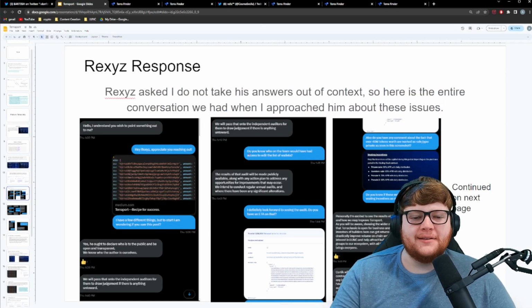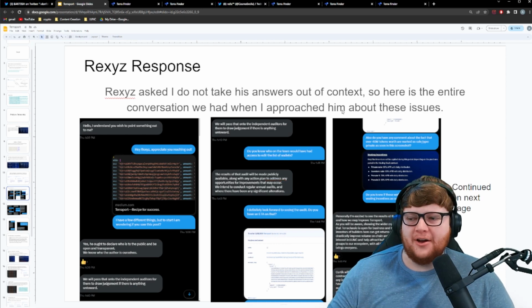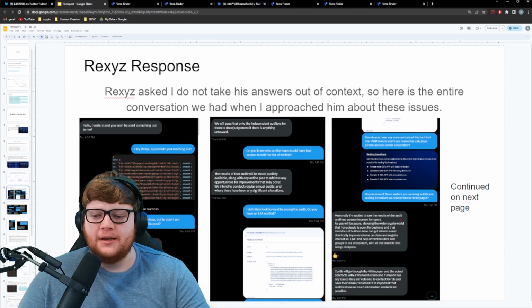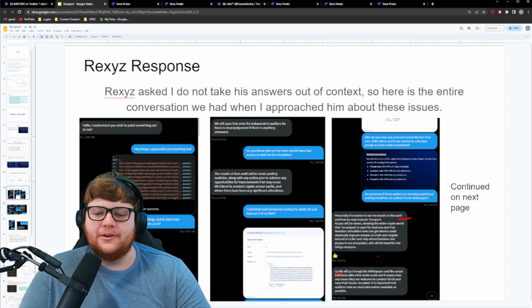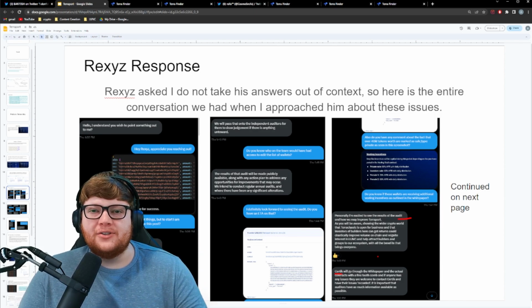One of the first things I asked him is, do you know who on the team would have had access to edit the list of wallets? And he responded, the results of an audit will be made publicly available along with any action plans to address any opportunities for improvement that may occur. Then he went on about this audit for quite a bit. You can see this other screenshot. He said, personally, I'm excited to see the results of the audit and how we may improve Terraport. Then we talked about what CertiK will do when they go through the actual auditing process right here. So, kind of dodging the question in my opinion, because I didn't initially start asking about the audit. He went there.